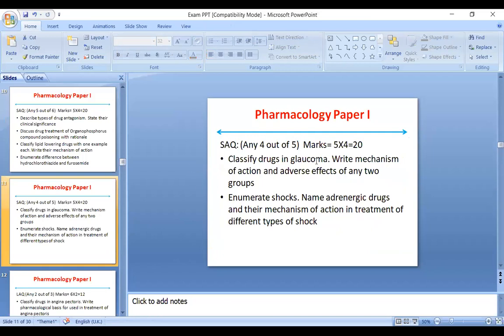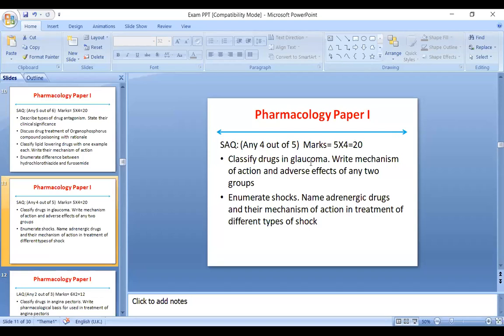Okay, next is classify drugs in glaucoma. Glaucoma is very well given in Tripathi, but you can also refer to Satoskar. Satoskar is also a very good book. And next question is enumerate shocks. Shock is very well given in Satoskar. Satoskar has a separate chapter on shock, the types of shock, which drugs are used, and their mechanism of action in different types of shock.